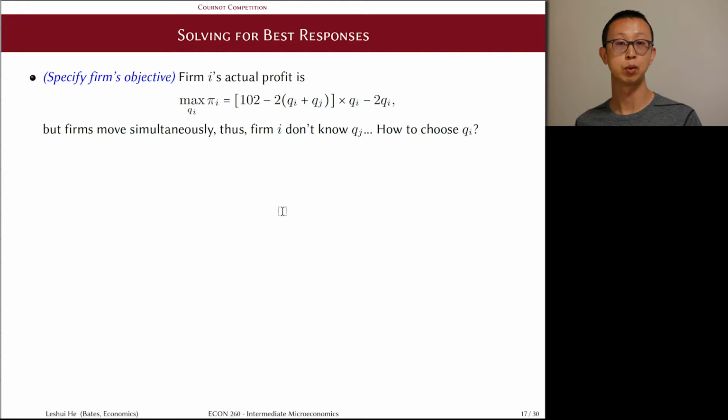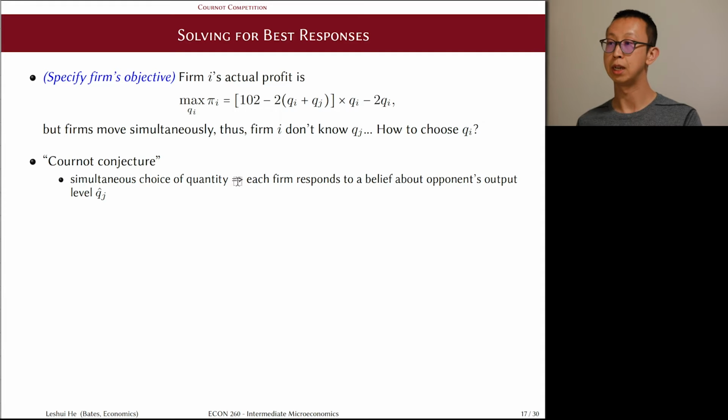To find the best responses, we write down the firm's payoffs again, copied from the setup of the model 2 slides ago. And the firm's best response is just a strategy that maximizes the firm's payoff given its belief about the opponent's strategy. By the simultaneous move assumption of the Cournot model, each firm does not actually observe the other firm's output level. So each firm, I, would form some kind of belief, which we'll call QJ hat here, where J indicates the opponent and hat indicates the belief.